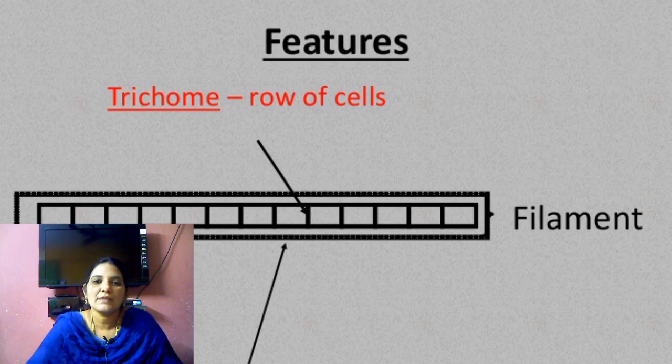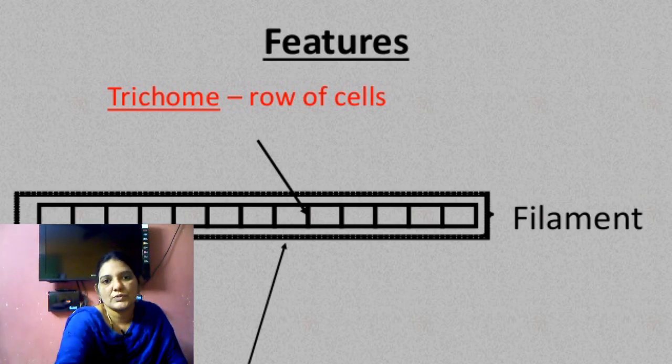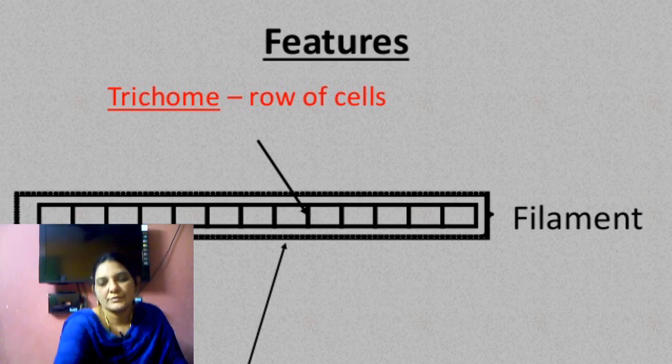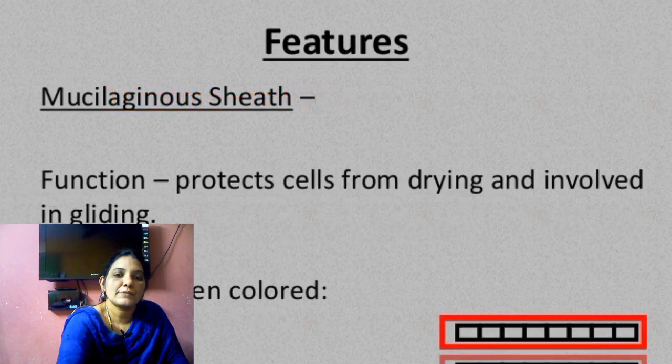It is called a filament, and the filament is also called a trichome. The trichome is covered by mucilage. Here we can see a clear picture, a row of cells attached to each other like one ribbon-shaped structure, that is the filament, also called the trichome, covered by the mucilage.